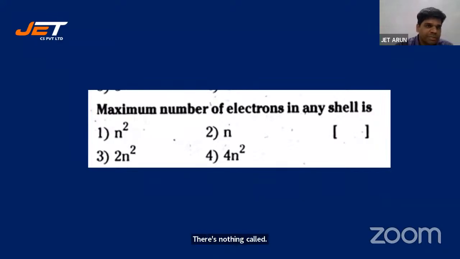Okay, Prerna from Asifabad says 3. All right, let's look at the key. 3 is absolutely right, students. Almost all of you have answered 3. One of you answered 2. It is not 2, students. It's not n. It's 2n square. So maximum number of electrons in any shell is 2n square, students.